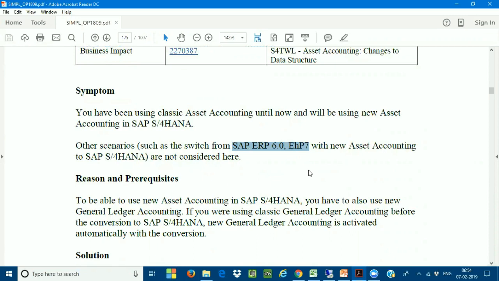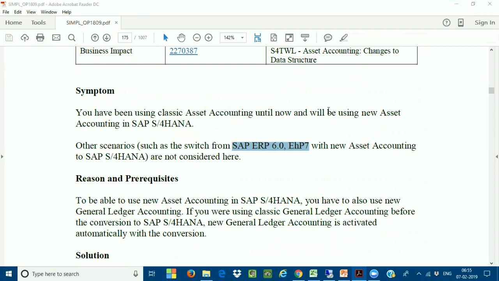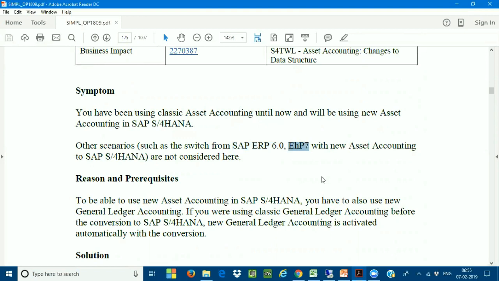If any client wants to convert the system from SAP ECC to SAP S/4HANA, the minimum requirement is that the system is on SAP ERP 6.0 with the latest enhancement package, EHP 7.